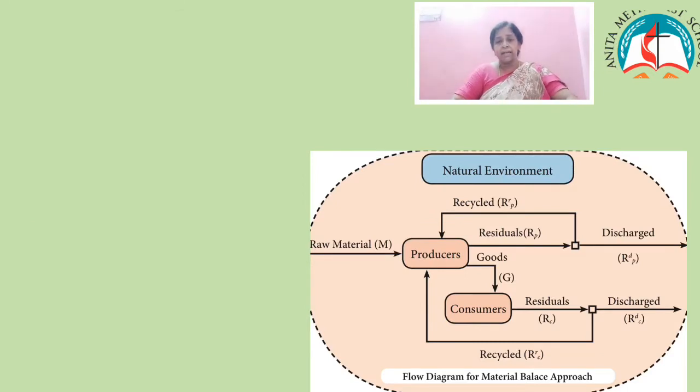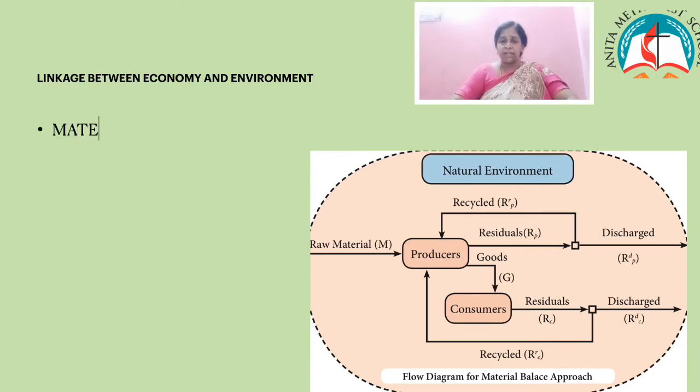Children, let us learn the linkage between economy and environment. Man's life is interconnected with the living and the non-living things. In fact, the life of a human being is shaped by his living environment. So, the relationship between economy and environment is generally explained in the material balance model, which has been developed by Alan Kneese.